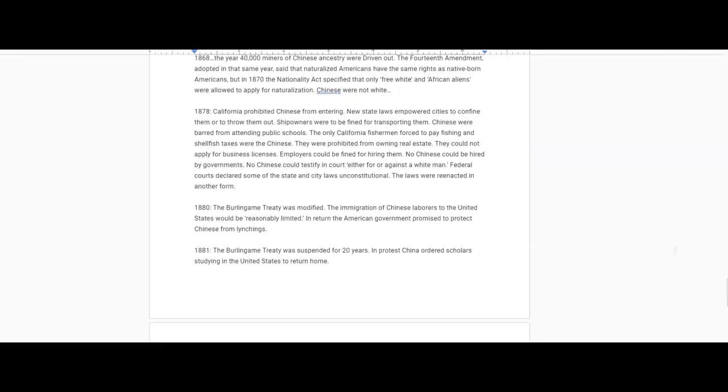Federal courts declared some of the state and city laws unconstitutional. The laws were reenacted in another form. In 1880, the Burlingame Treaty was modified. The immigration of Chinese laborers to the United States would be reasonably limited. In return, the American government promised to protect Chinese from lynchings. In 1881, the Burlingame Treaty was suspended for 20 years. In protest, China ordered scholars studying in the United States to return home.